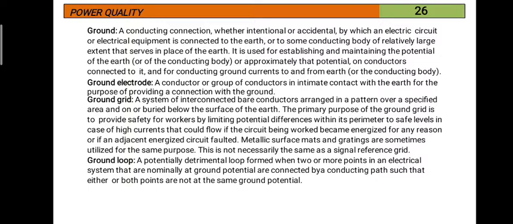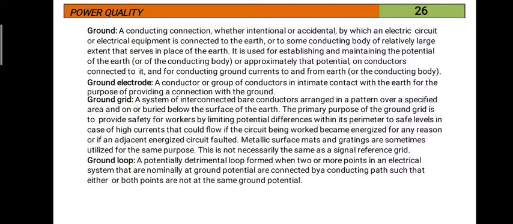So the purpose of the ground is to avoid electrical accidents or equipment failures or short circuit currents flowing through the human body. It is a bypassing channel for the unwanted current.